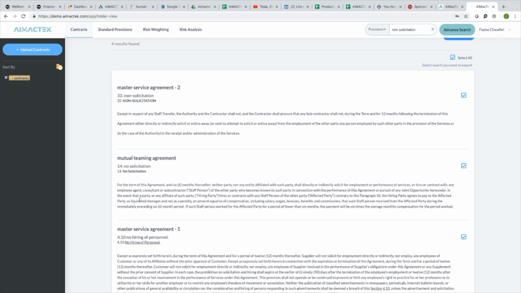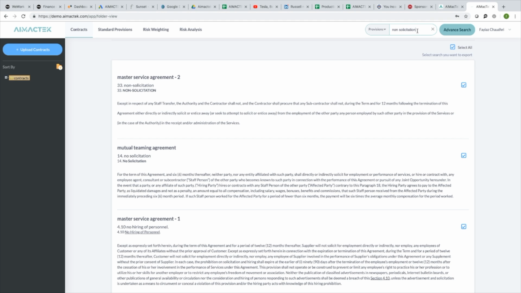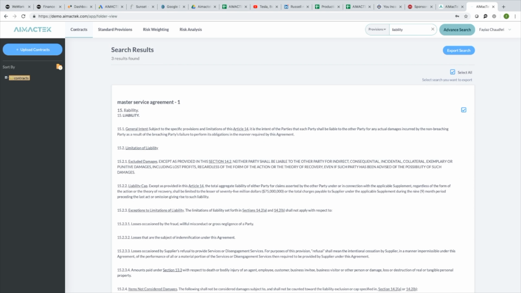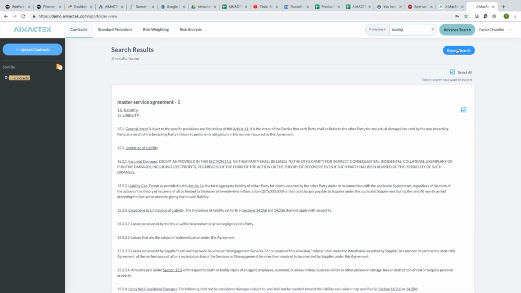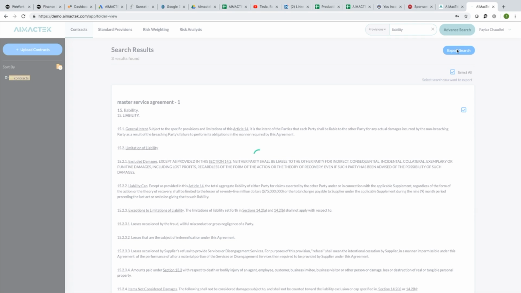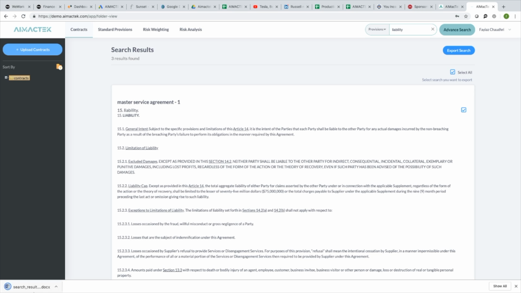You can use this mainly for data room analysis in a merger and acquisitions or an analysis scenario. If you're trying to analyze a data room and contracts, you can do that. So here we searched for liability. Imagine this being your data room, and you've suddenly just done your data room analysis within 3 seconds. You have found all the liability clauses. You can now go ahead and again export it like we did previously.